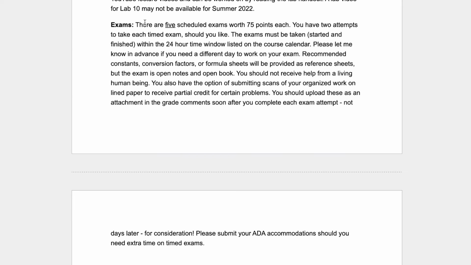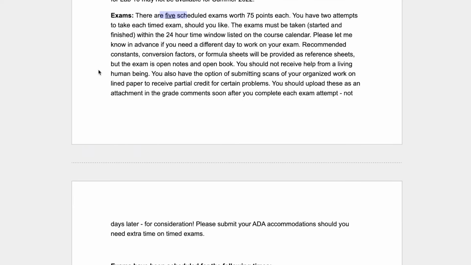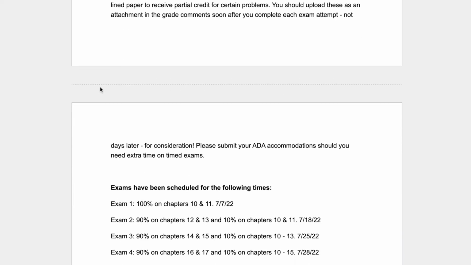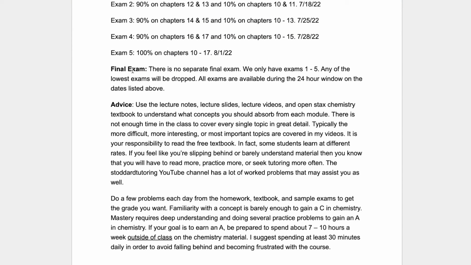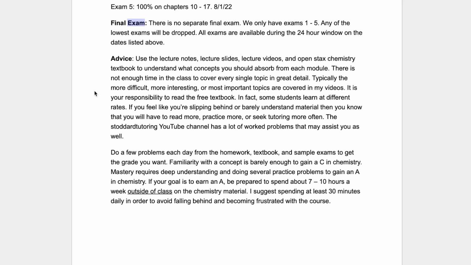Okay, so exams, like I said, there are 5 scheduled exams. They're open book, open note. I don't use lockdown browser or anything. You can refer to your notes or the textbook or Google or whatever you need to do. You just can't receive help from a tutor or a live person, okay? Here are the exam days and when they're scheduled. Take a look at those. The final exam is called Exam 5, and that's on the last day of class.